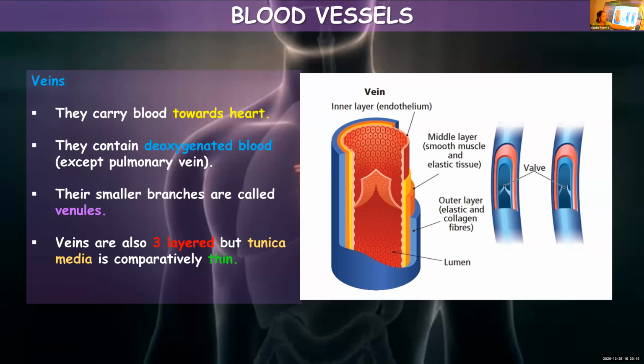And here in the picture, you can see the veins are provided with valves. But arteries do not have any valves. Veins are provided with valves to prevent the backward flow of blood.